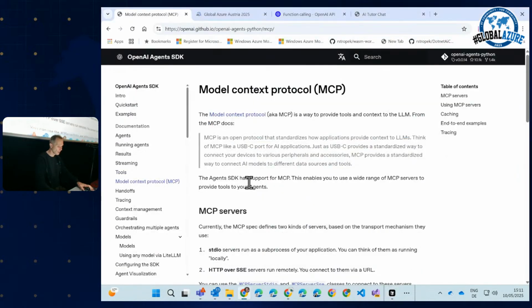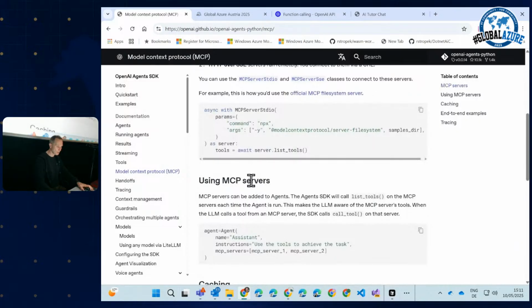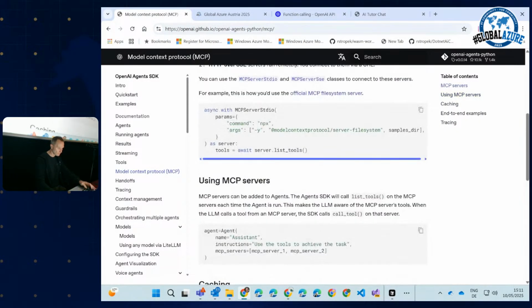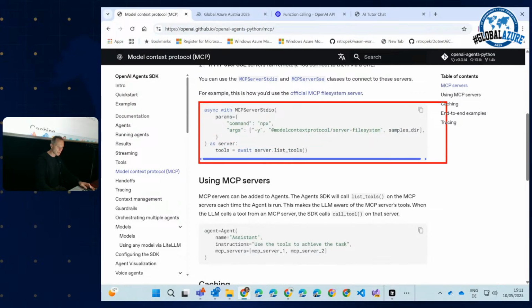If you take a look at the sample here, you will see that it's super, super simple to add a Model Context Protocol server. As you can see here, MCP server stdio means run an MCP server and add it to my multi-agent system. The advantage again is that I do not write this code for the tool inside of my application, but I make it available for every client out there.